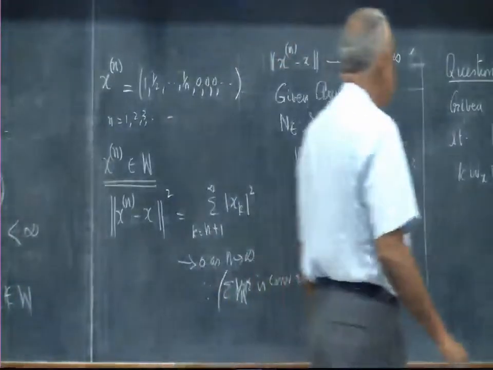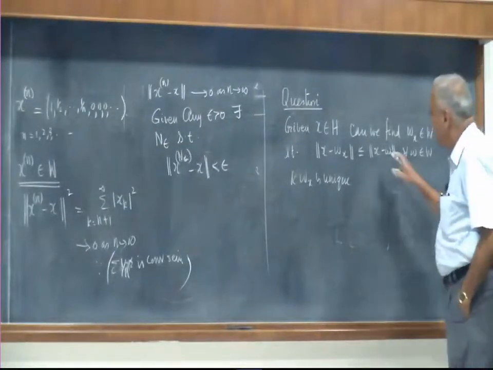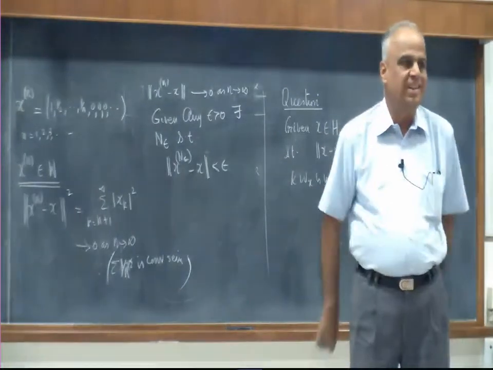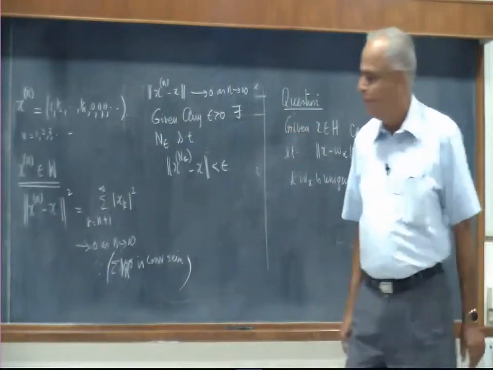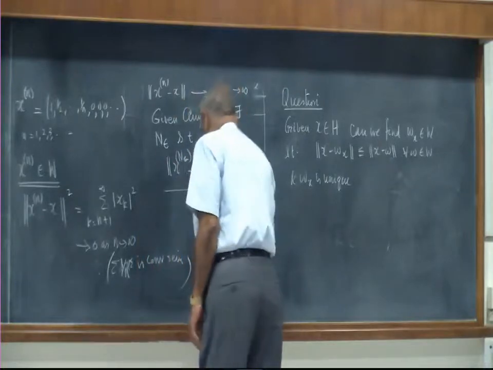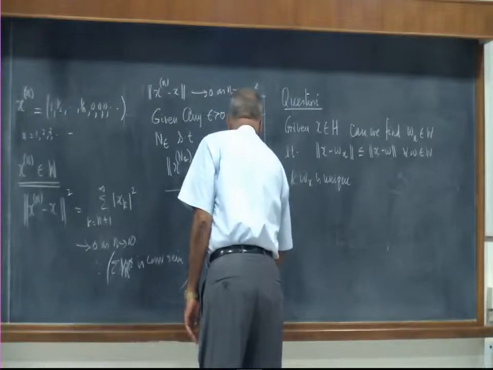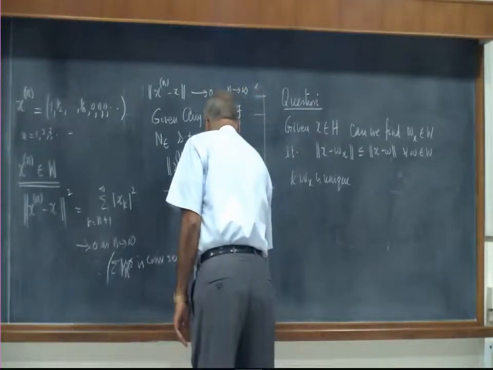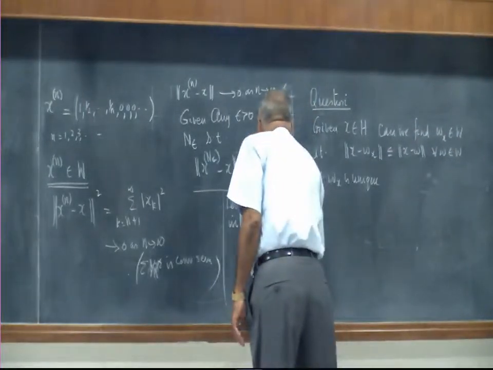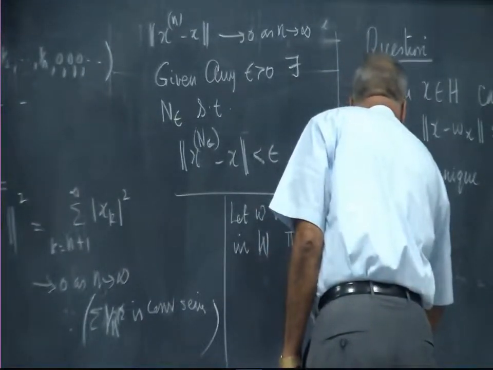Now, it follows that we can't do this, because whatever vector you choose, I can make the difference smaller than that, because that fellow will be there. So, let W be any vector in W, then epsilon equal to norm x minus W is greater than 0.